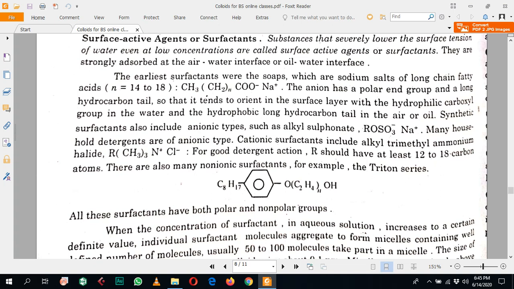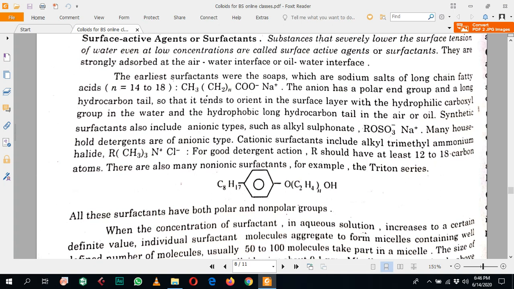Before that, I hope you know about surface tension, which arises due to the unbalanced forces of attraction at the surface of a liquid. In the interior, or bulk, of a liquid, the molecules attract each other and the forces are balanced. But at the surface there are no other molecules attracting the surface molecules, due to which the surface molecules feel an inward pull, or inward attraction force, which is called surface tension.